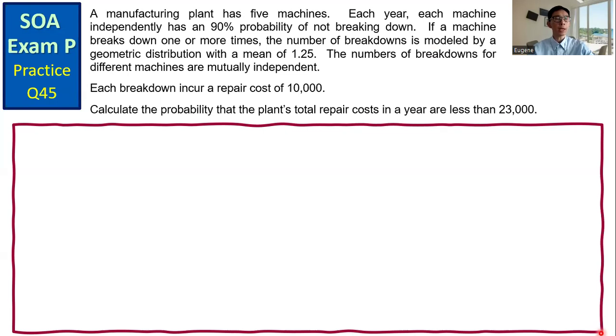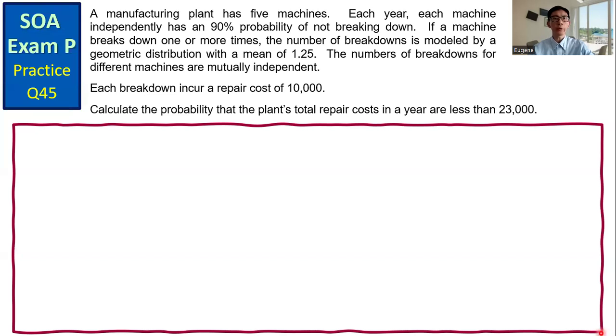SOA Exam P practice question number 45. A manufacturing plant has 5 machines. Each year, each machine independently has a 90% probability of not breaking down. If a machine breaks down 1 or more times, the number of breakdowns is modeled by a geometric distribution with a mean of 1.25. The numbers of breakdowns for different machines are mutually independent.